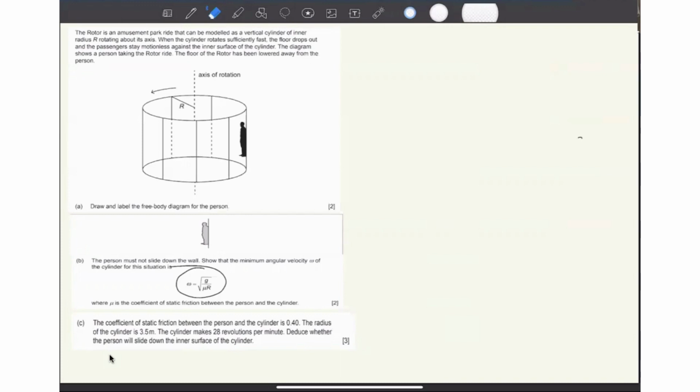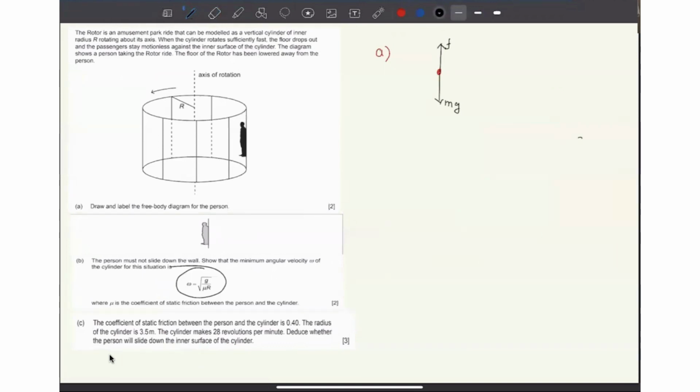So basically, if I draw the free body diagram of this person, let's take it as a point object. Now on this object, you can see that there is a friction force and there will be mg acting. Now, why is there a friction force? Obviously, the person is standing against some surface. What does friction do? Friction basically tries to oppose the motion of a body.